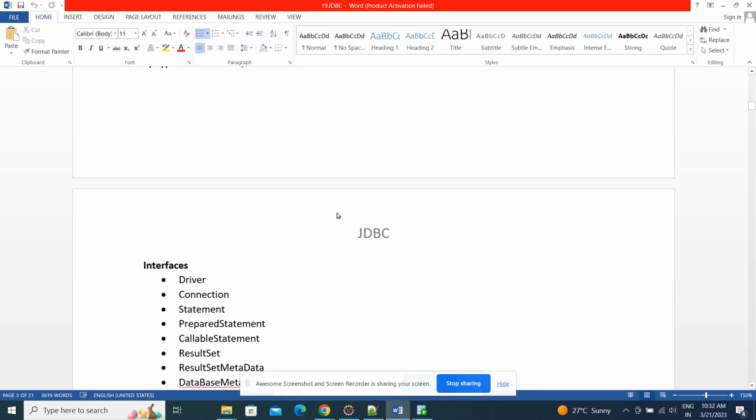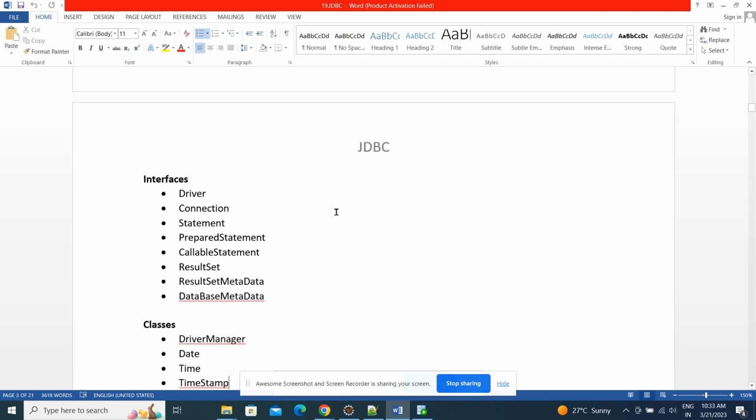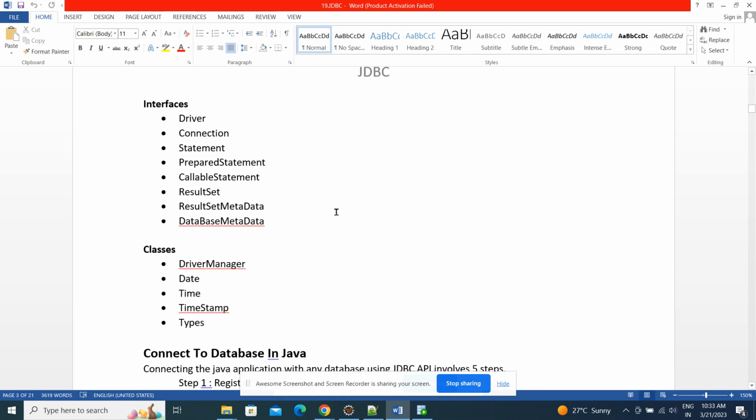Let's see the most important classes and interfaces of the java.sql package. To interact with any database, we need these things at minimum.